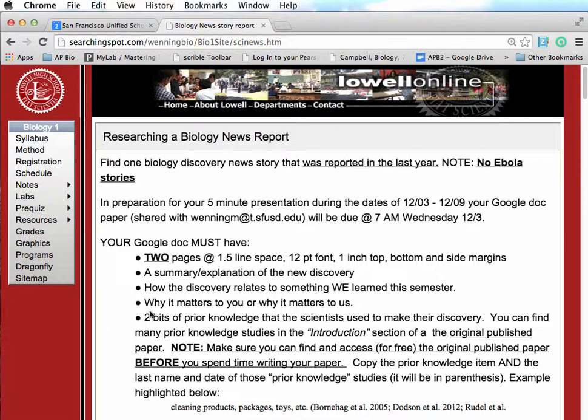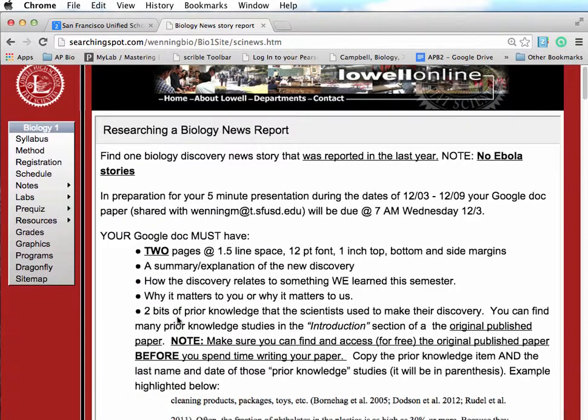Don't spend a lot of time writing your paper if you can't get access to the original published paper for free. There are a number of websites that publish original scientific papers for free, but there are some scientific journals that don't make the published papers available for free. You'd have to pay for them. I don't want you to use any that you have to pay for. So make sure if you're going to be doing a research paper on a scientific discovery that you can find and you can access the paper for free, because that's where you're going to need to get the 2 bits of prior knowledge that the scientists used to come up with their study.